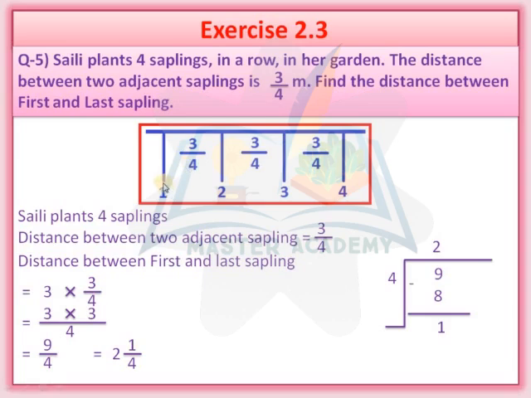Here you can see the first sapling, second sapling, third sapling and fourth sapling. The distance between first sapling and second sapling is 3 upon 4 meter. In the same way, second sapling and third sapling, the distance is 3 upon 4 meter. Same thing, third sapling and fourth sapling, the distance is also 3 upon 4 meter. So we are going to find out the distance between